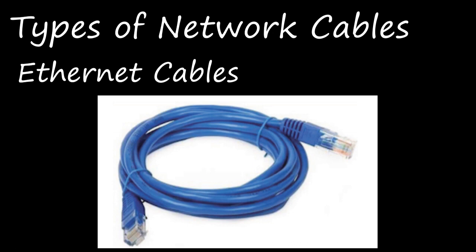An Ethernet cable is the most common type of network cable. This is used for connecting computers or devices in your home or office also, right? This cable connects wired devices within the LAN. LAN is local area network, right? This is used for sharing information or data with access to the internet. We can access the internet and also share resources, information or data using this cable. The crossover Ethernet cable is an example of a null modem cable.